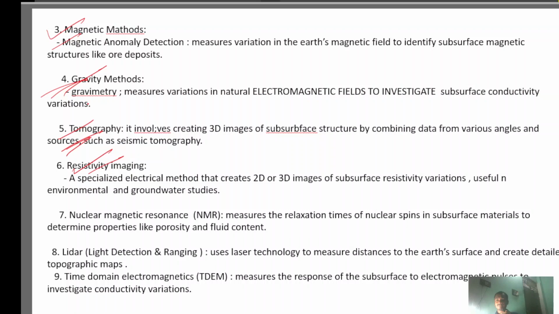Tomography is to create 3D images of subsurface structure by combining data from various angles and sources. Next, resistivity imaging. The resistivity imaging method is used as a specialized imaging method that creates 2D and 3D images of subsurface resistivity variation, useful in environmental and groundwater studies. Environmental and groundwater studies. Only use these words, understand these words, remember these words.